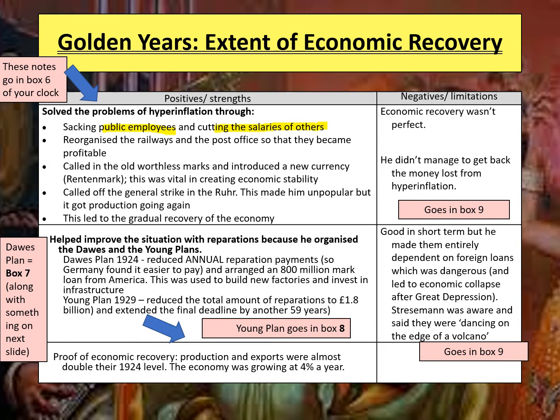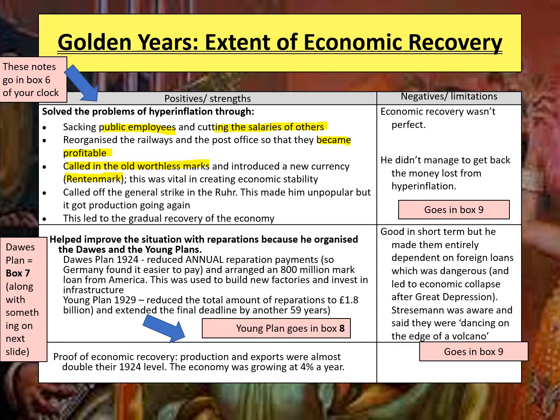He also reorganised railways and post offices so that they became more profitable. On top of that, and probably one of the really important points, is that he called in the old worthless marks that had been destroyed by hyperinflation. And instead, he introduced a new currency called the Rentenmark. And this was vital in creating economic stability, and of course, prices would be able to stabilise again after this.